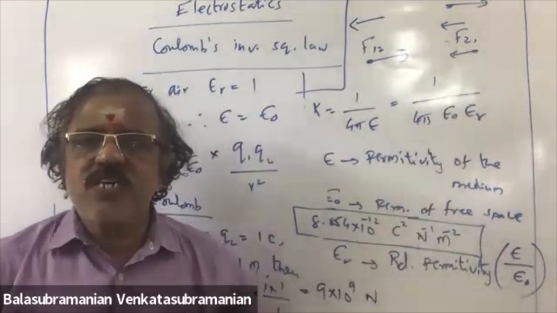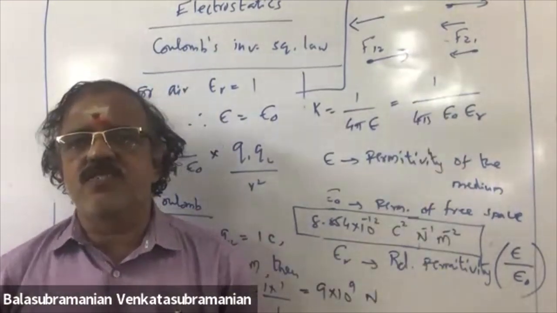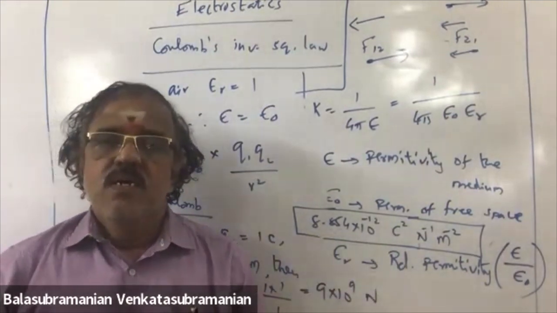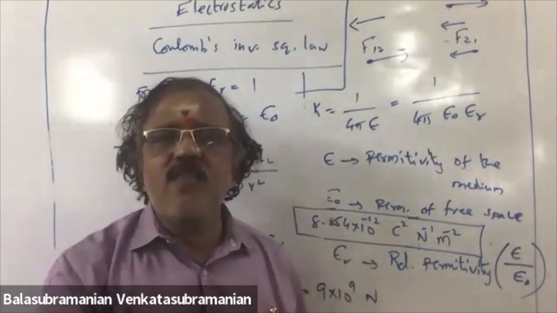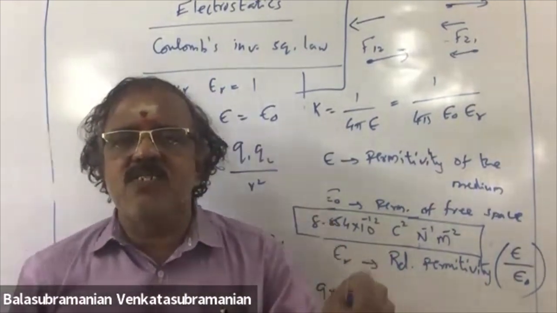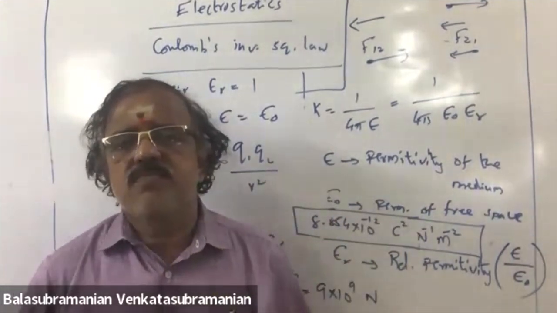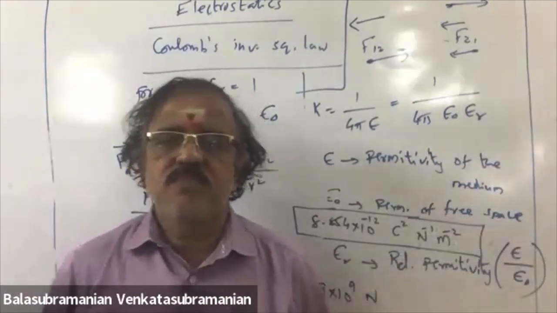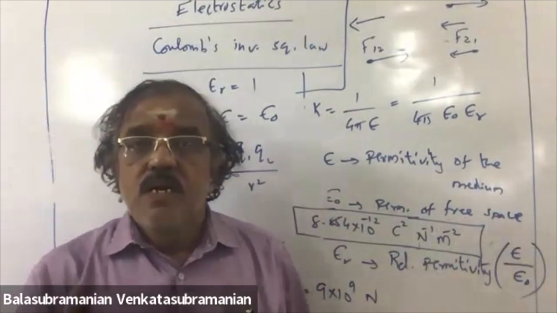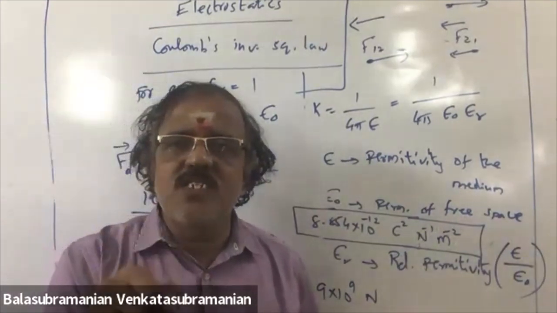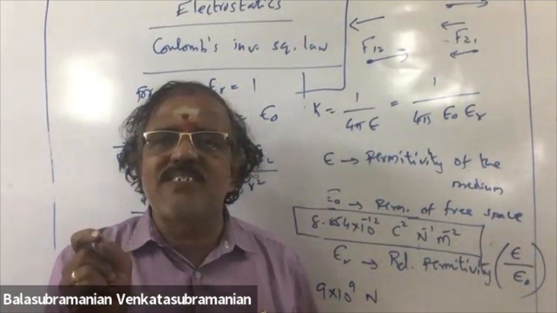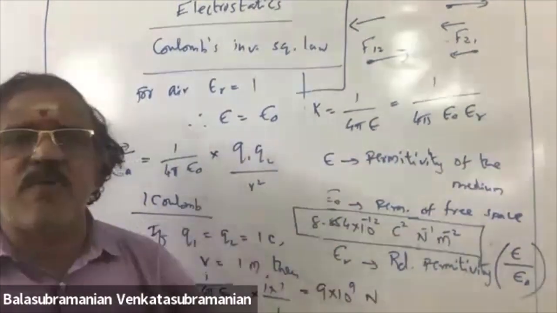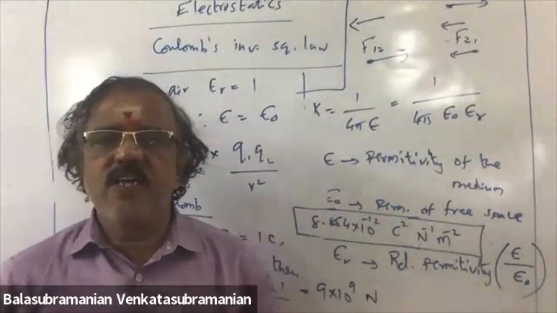Sir, Coulomb force, gravitational force. I know already gravitational force. Now you have told Coulomb force. What is the difference? Gravitational force is only attractive force. F is equal to G, capital G, M1 M2 by R square. Attractive force. Here, attraction or repulsion. Number 2, gravitational constant G is 6.67 into 10 power minus 11, whereas K, 1 by 4 pi epsilon naught, is 9 into 10 power 9. Very high value.